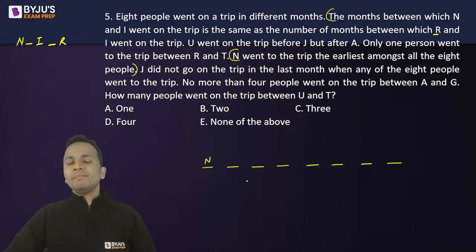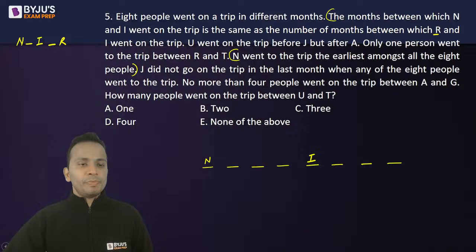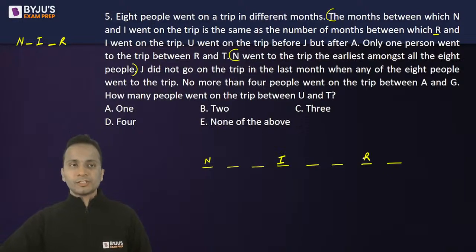अब एन और आई के बीच में मैक्सिमम कितना गैप हो सकता है? Can it be 3 months? So if I put I here, then there will not be any place for R. So between N and I, there can be a maximum gap of 2 months. I can place I at this place and then R at this place. Okay, this is just my assumption.